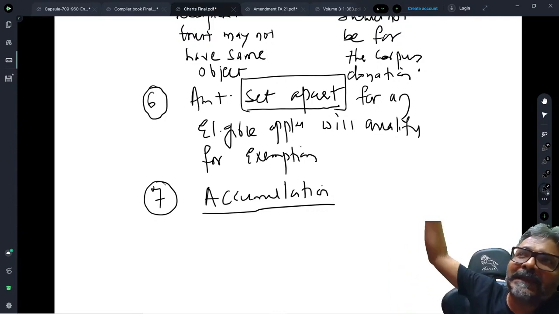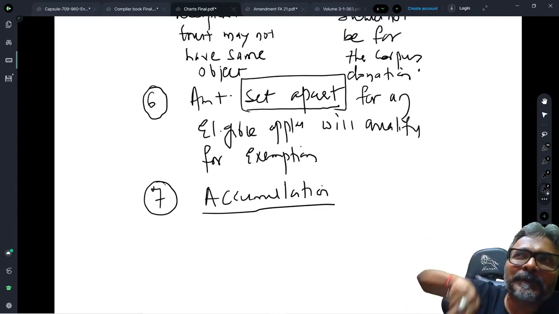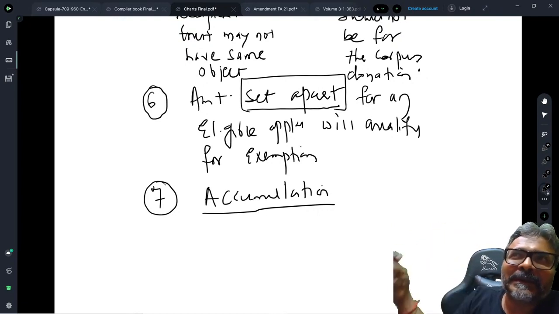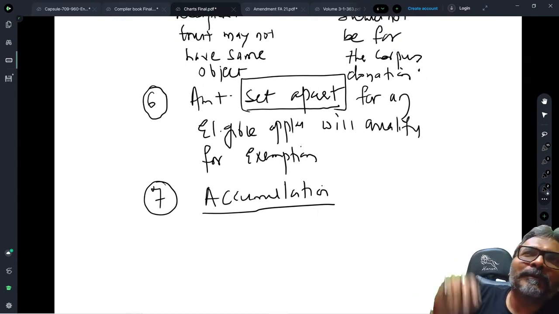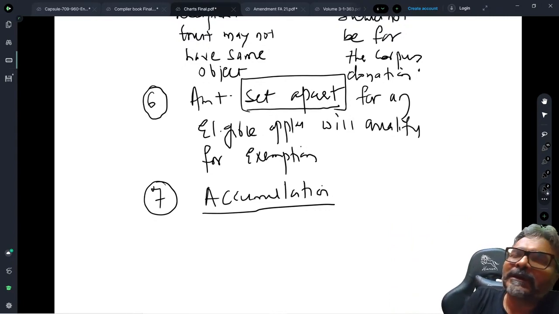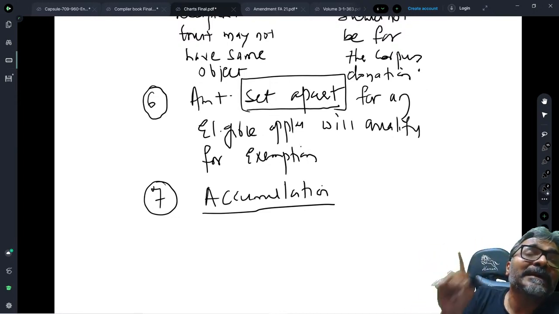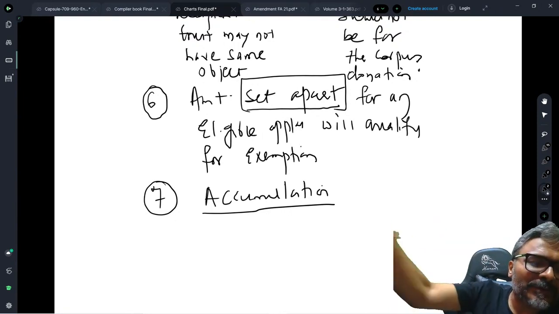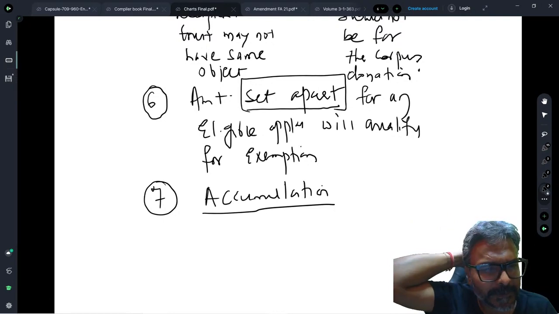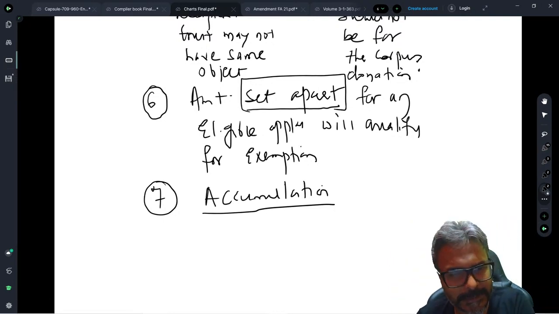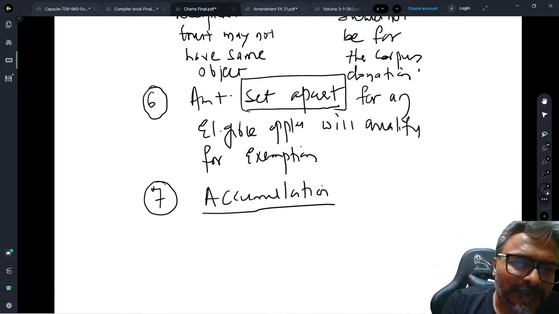Whether that property finally will fetch you the income is not the criteria for deciding whether the expenditure which I am incurring for construction of that property will be eligible for exemption or not. So that is an irrelevant criteria. What is the relevant criteria? The relevant criteria is that the property which you are constructing should be held under the trust. If that is the case, exemption definitely would be available. I hope that all of you are clear with this one. Fair enough, students, fair enough.